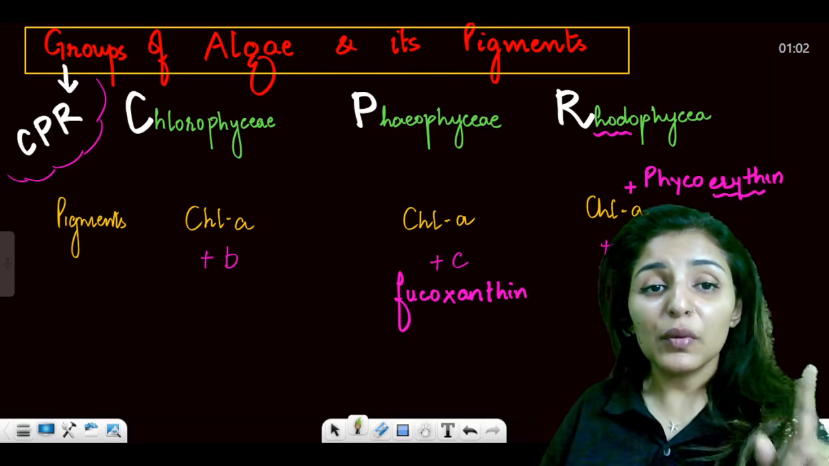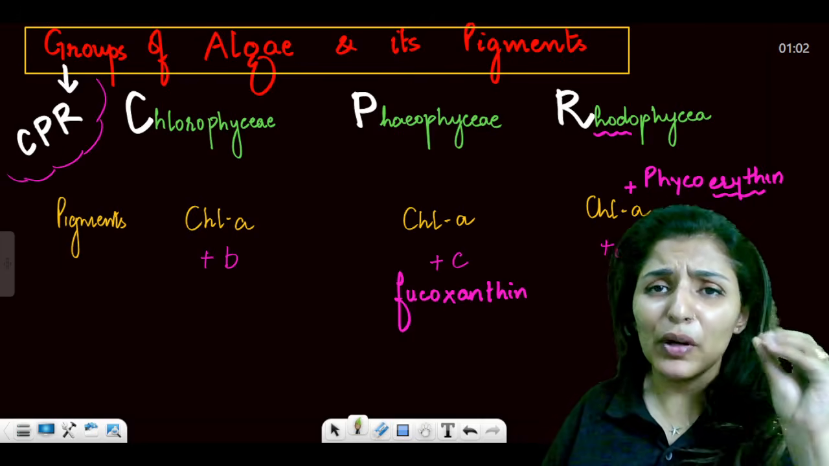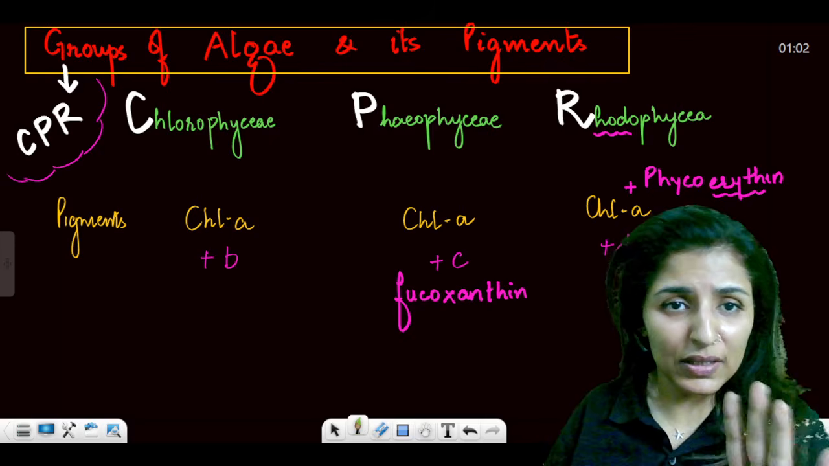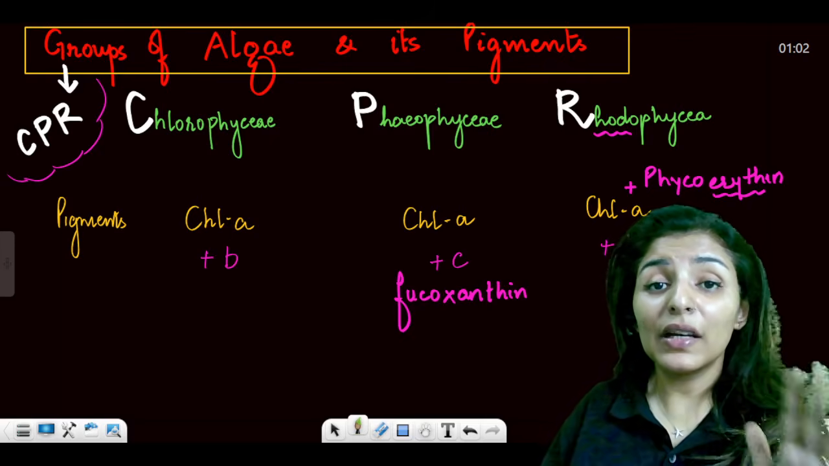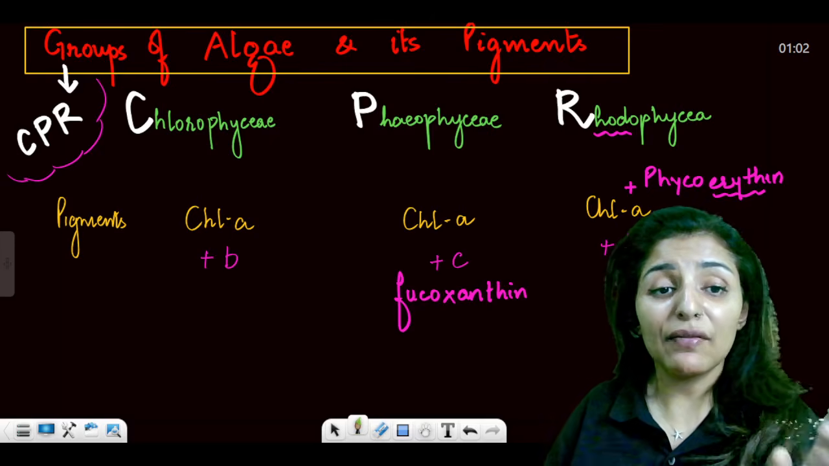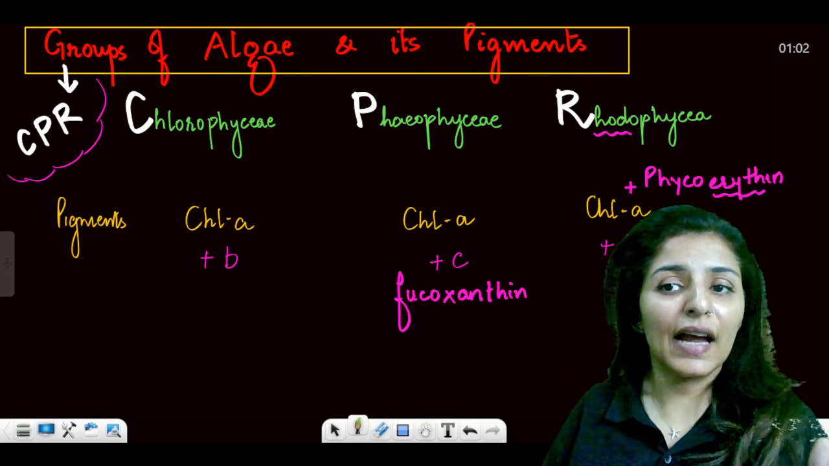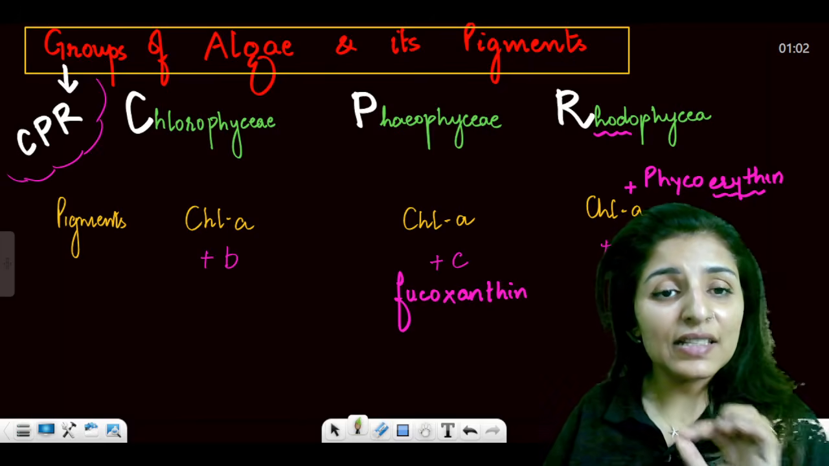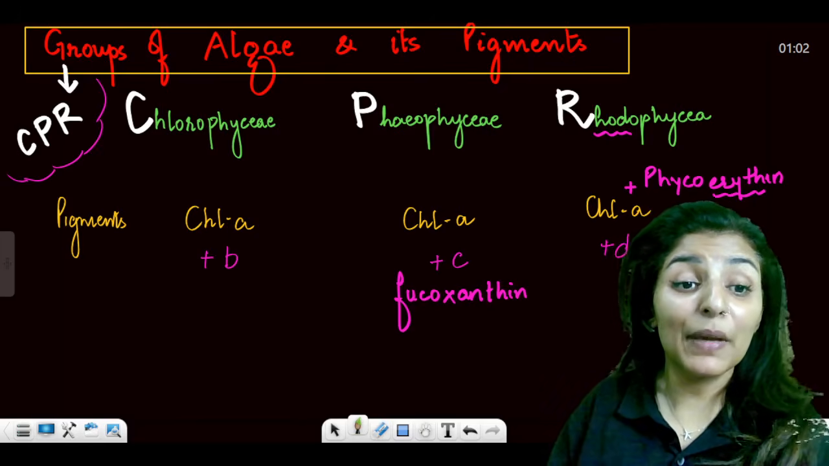All right, starting with the groups of algae and their pigments, one of the very important aspects of this whole syllabus. Groups of algae can be learned by CPR. C for Chlorophyceae, P for Phaeophyceae, and R for Rhodophyceae. If you learn it in this order, you can easily learn the pigments also.